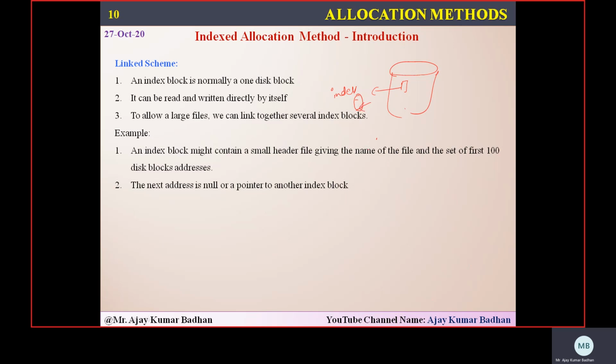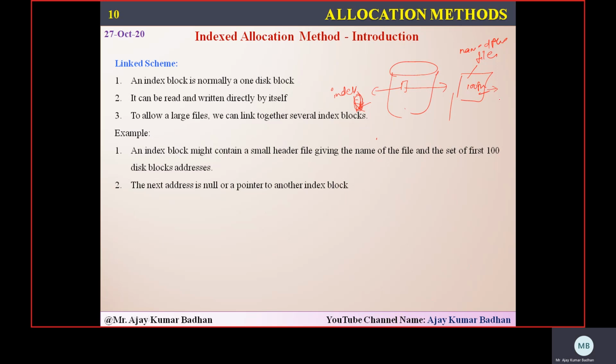What I mean to say exactly here is that this particular block, rather than placing all the index entries within this location, will contain the name of this file and 100 pointers.